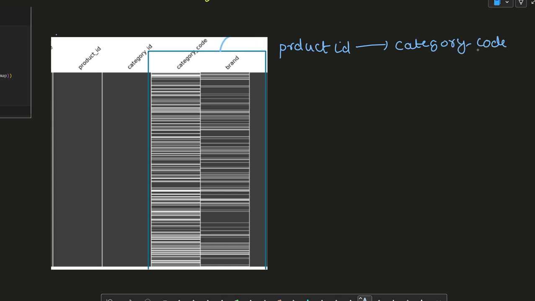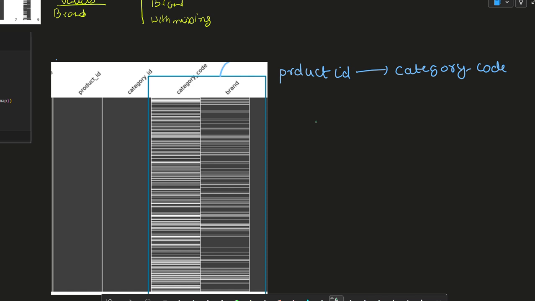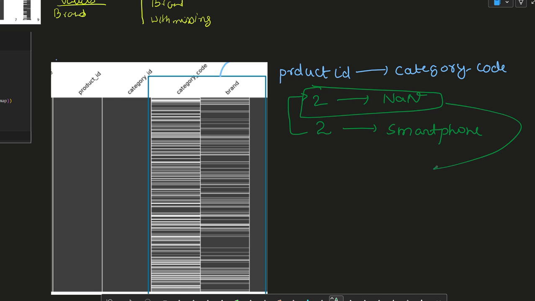Our notion is that if, for example, there is a product ID for which the data is NaN, not a number, it is missing, but for a similar product the value exists, for example the category code, say a smartphone, then we can propagate that and replace the NaN value with smartphone. So we thought of this hypothesis.